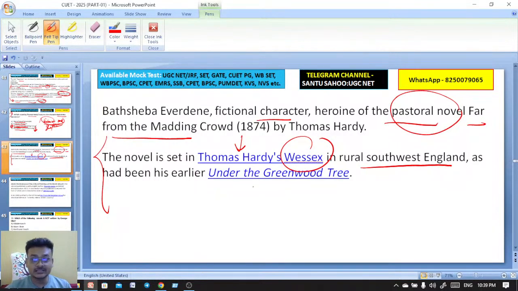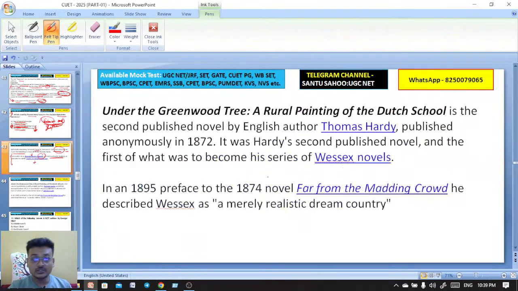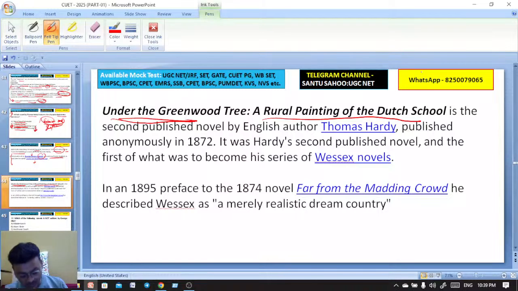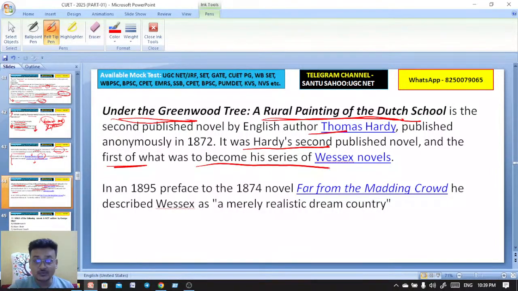As I mentioned earlier, there is Under the Greenwood Tree. Its subtitle is A Rural Painting of the Dutch School. Excellent, Neetu. Under the Greenwood Tree was the second published novel by the English author Thomas Hardy and the first of what was to become his series of Wessex novels.